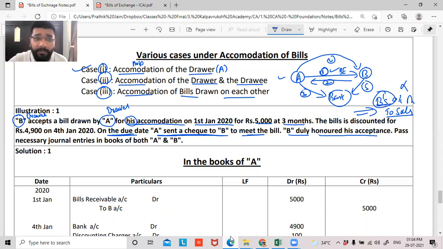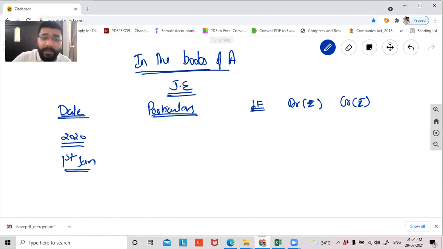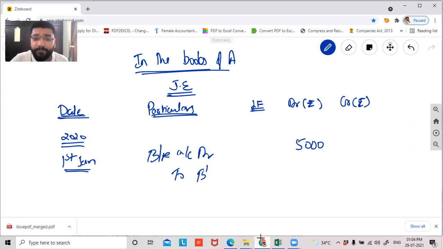Now, when we accept the bill, what happens? We close this debit and bills receivable is created. So the same entry will pass here: bills receivable, because the bill is accepted and an asset is coming into the business to the tune of 5,000 rupees. And, guys, to B, 5,000 rupees. You will understand why the bills receivable account is debited: because 5,000 worth of asset is coming into the business. B credit here indicates that this money coming to me, I have the obligation to pay back to B. Anything which I have to pay in future is a liability. So we created one asset, we created one liability.